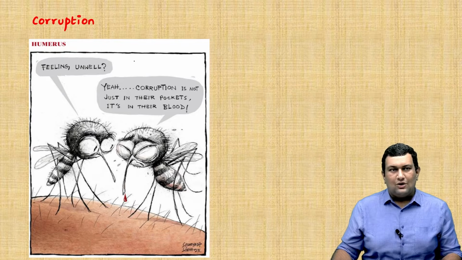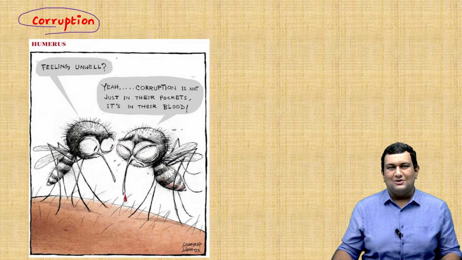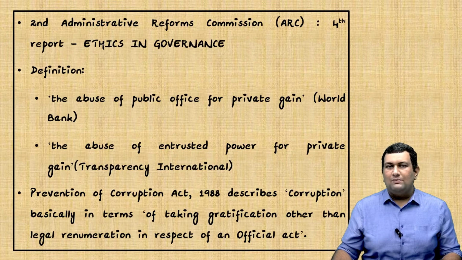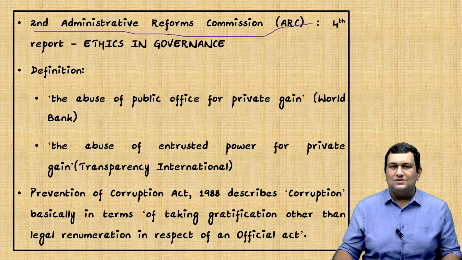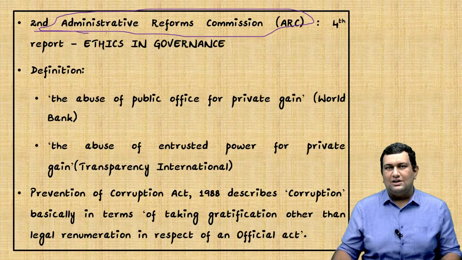Today we will start the topic with corruption. So this is a nice picture, a humorous one, explaining about the corruption. So we'll get into this topic. One important thing related to this is the Second Administrative Reforms Commission report. This is an important report, though a little bit old one. There are about 15 reports in it. They will be useful for both GS preparation and especially for the public administration optional.